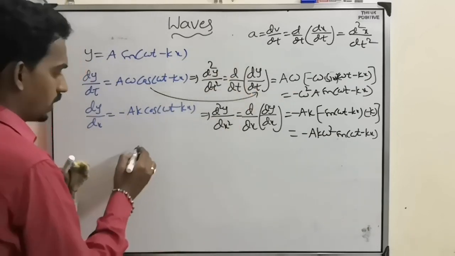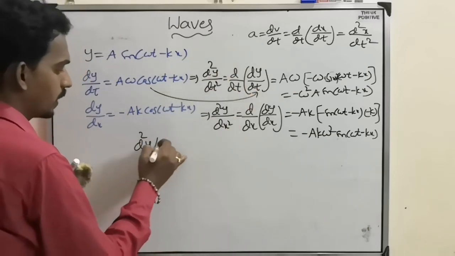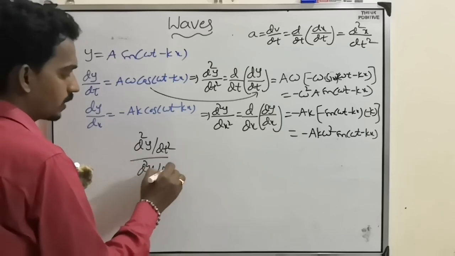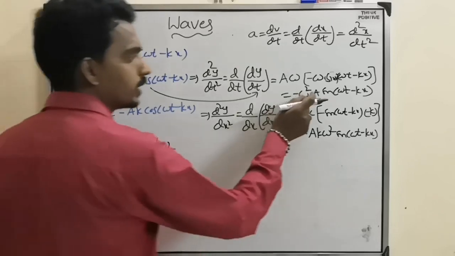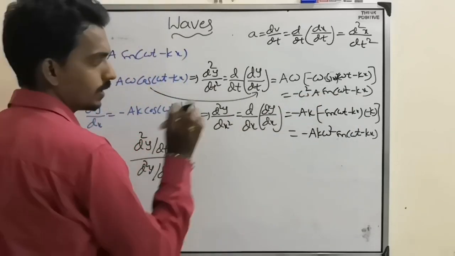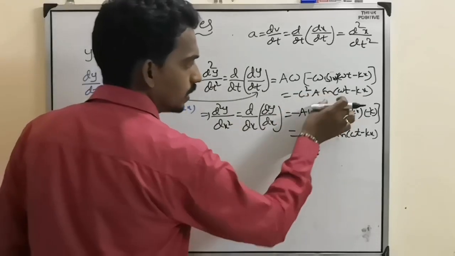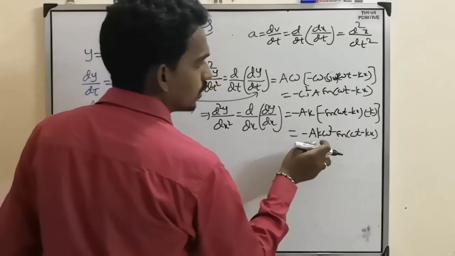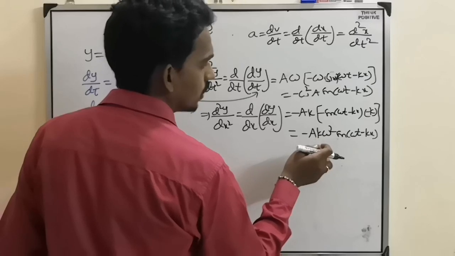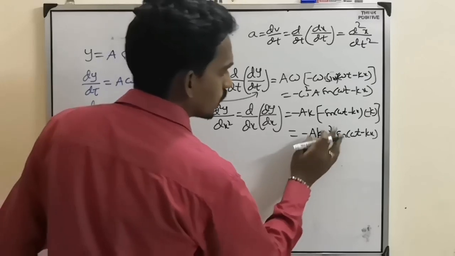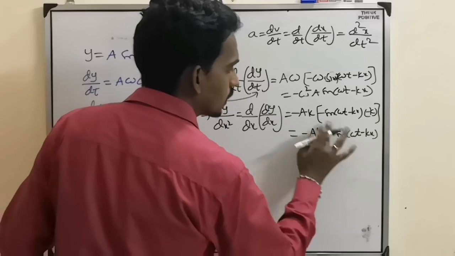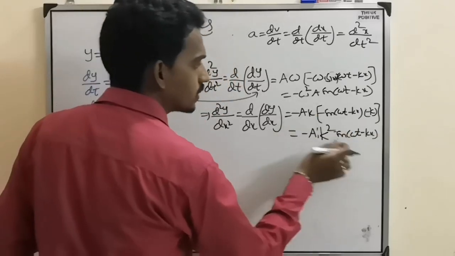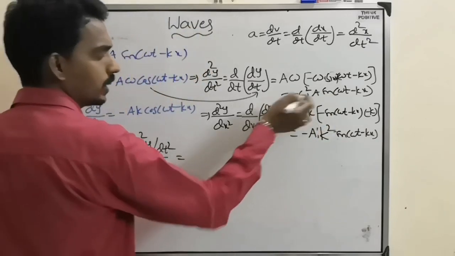Now if you divide these two, d square y by dt square divided by d square y by dx square, on the right side the sine will get cancelled and a will get cancelled. Oh sorry, here it is a k square. So what will remain?